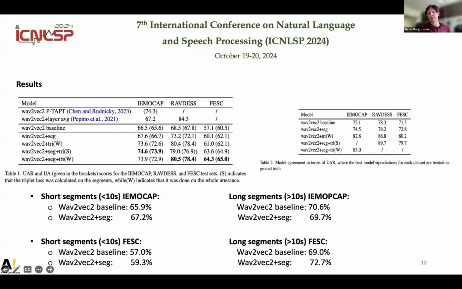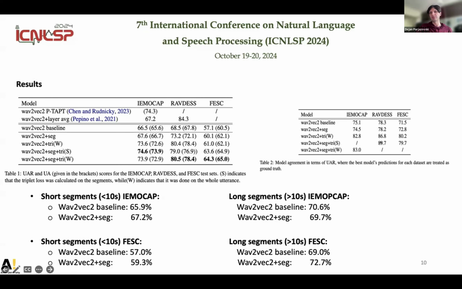Then in the other table, table 2, we treated the best model's predictions as true labels and tried to see how much those predictions agree with the other models. As expected, for the IEMOCAP and RAVDESS datasets, if the best model was, let's say for the IEMOCAP, the wav2vec2 plus triplets on the segments, then the biggest agreement is with the other multitask model, which uses the whole utterances.